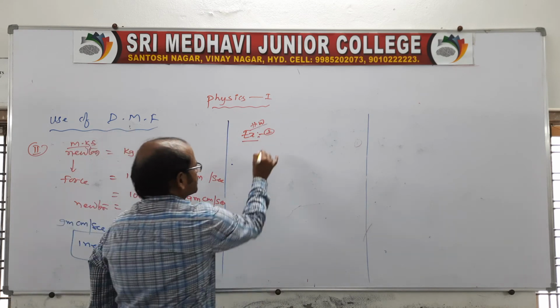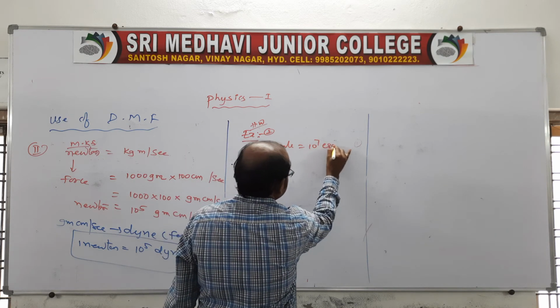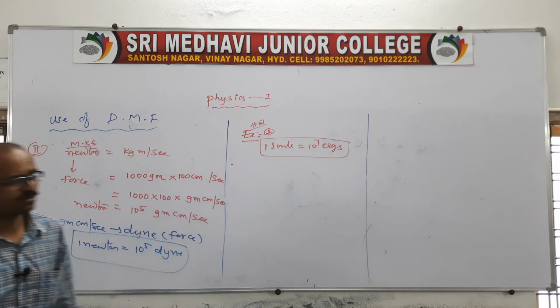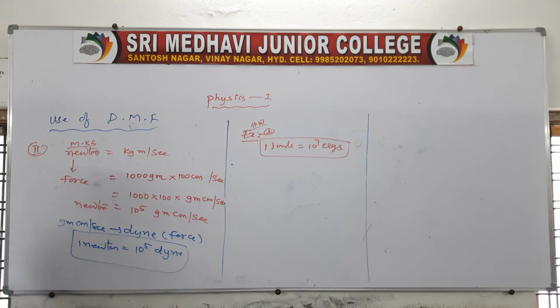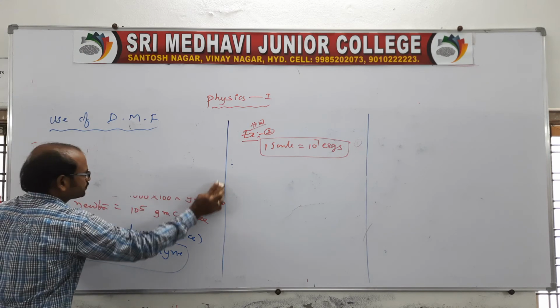It is 1 joule is equal to 10 power 7 erg. This is the one. Another question, suppose if anyone wants to do it. This is the second example for this conversion from one unit to another unit. Right? So now we'll go for the second use.